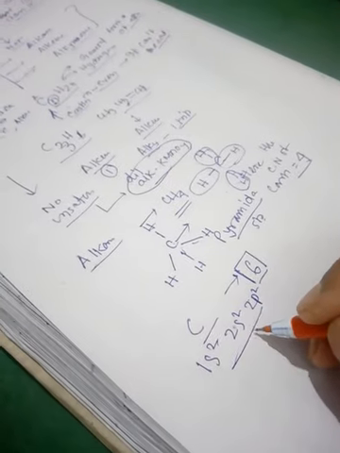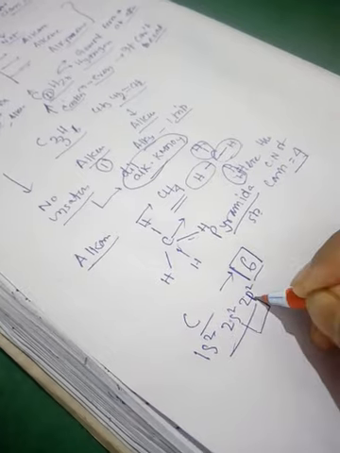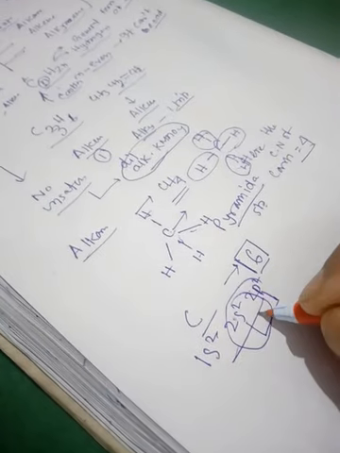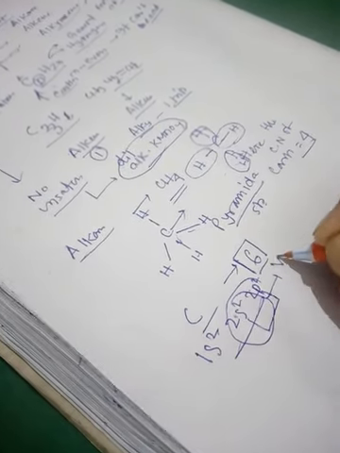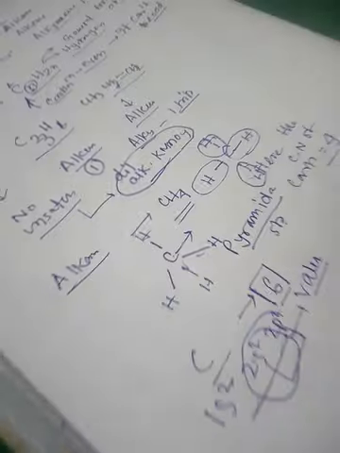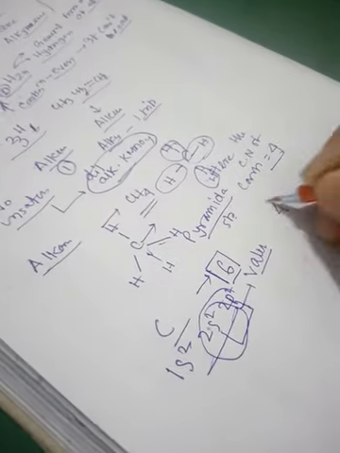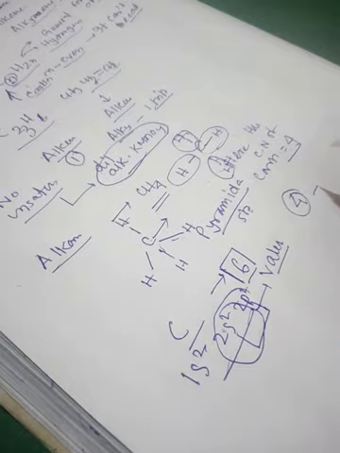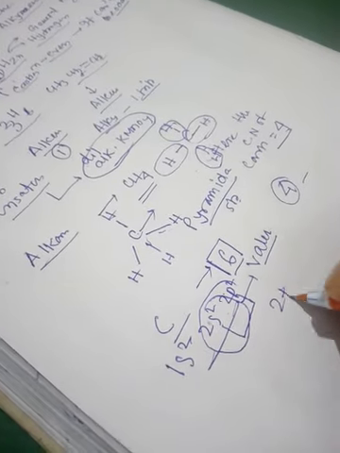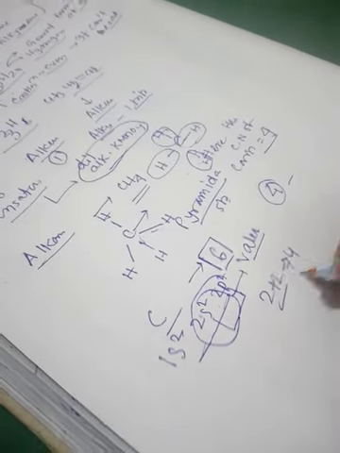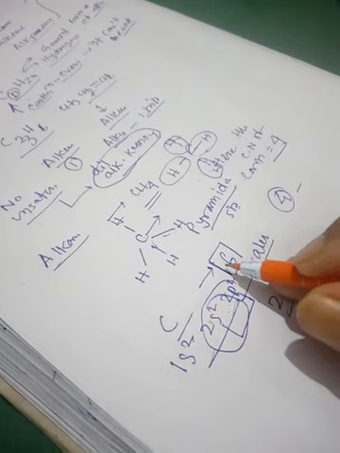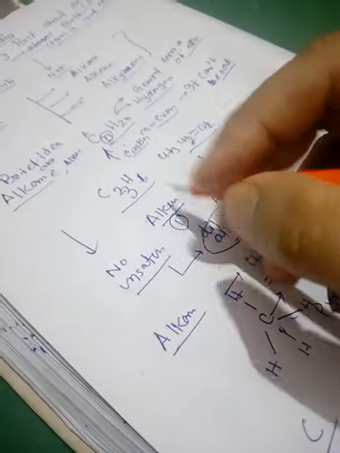Here the 2s and 2p are the valence shell. It contains 4 electrons. That's why the valency is 4, hence the coordination number of carbon is 4.